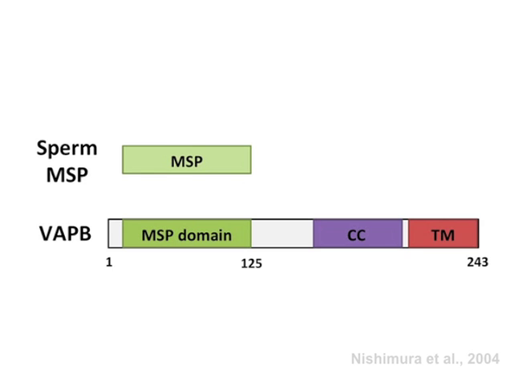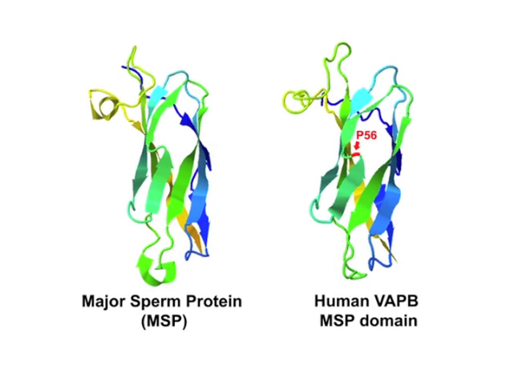In 2004, the Zatz lab showed that a proline to serine substitution in the middle of the MSP domain was strongly associated with ALS in a large Brazilian family. However, the role of VAP-B and the pathogenic mechanisms of ALS were not well understood.